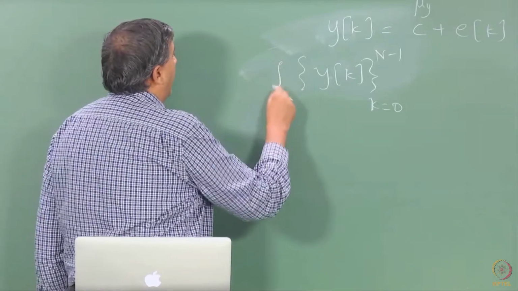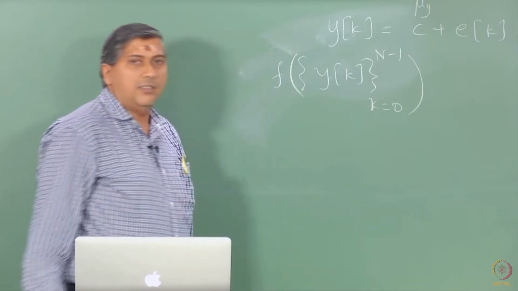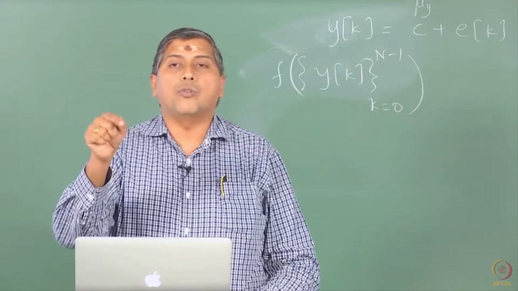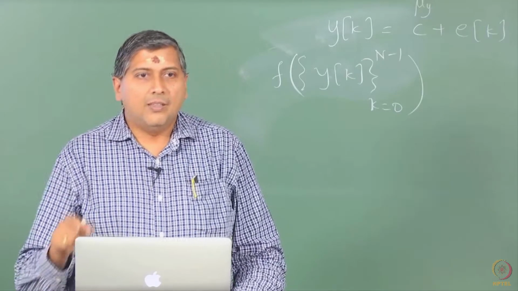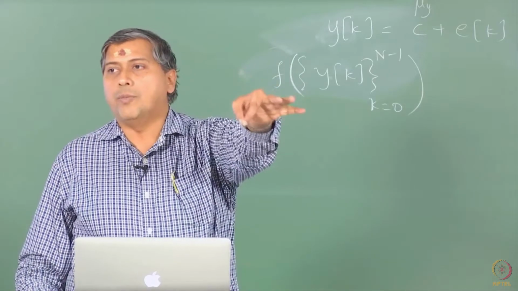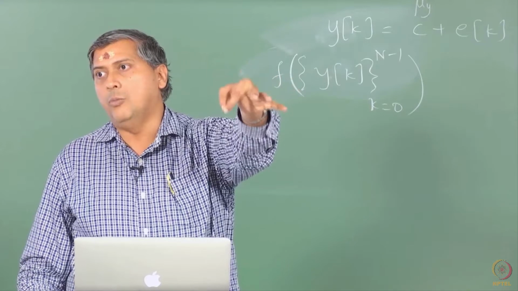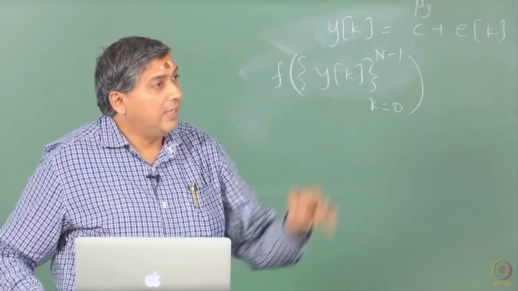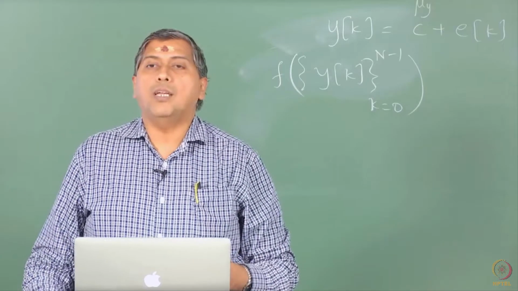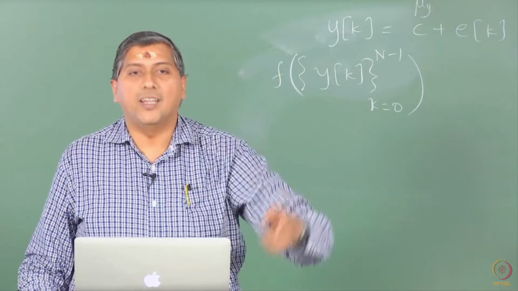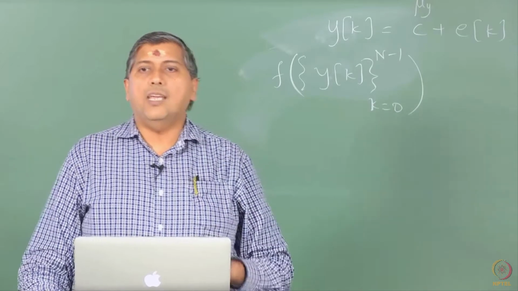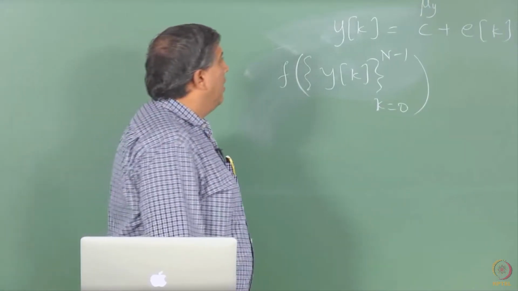So, the joint PDF of these n observations has to be written first by identifying the source of randomness in y. The source of randomness in y is this Ek. One begins from that point. You make assumptions on the source of randomness. First you identify the source, which is Ek here, and then you have to make assumptions on the PDF that is generating the source, and it is already given to us, it is a Gaussian white noise process.